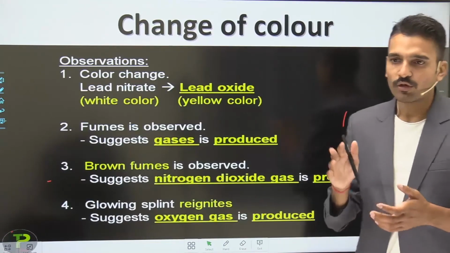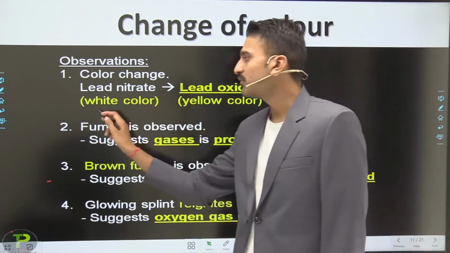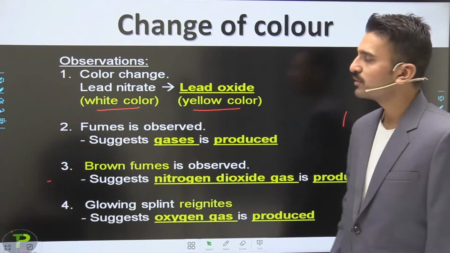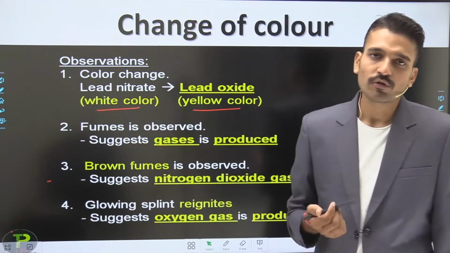Okay, so what are the changes that you observe here? That is the change in color. So the lead nitrate, which was white in color, is changing to yellow color due to the formation of lead oxide. The second is what? Fumes are coming out, or the fumes are observed.